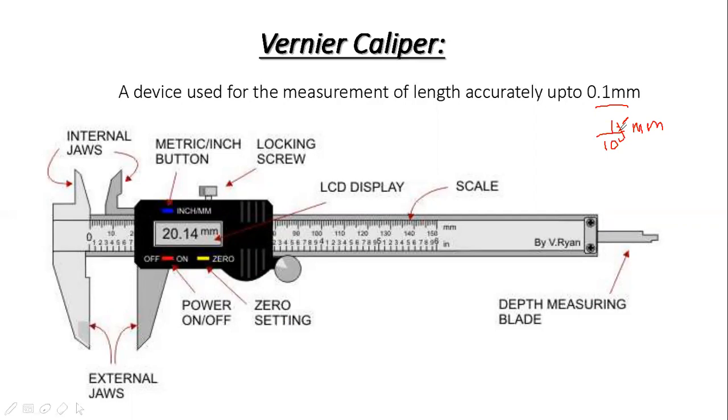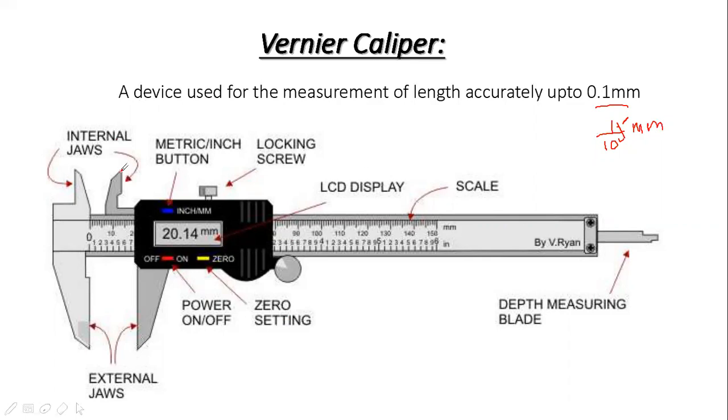So a device used for the measurement of very small quantity of length, small amount of length, is called vernier caliper. So you can see the diagram of vernier caliper. Now we will go into detail of its different parts.